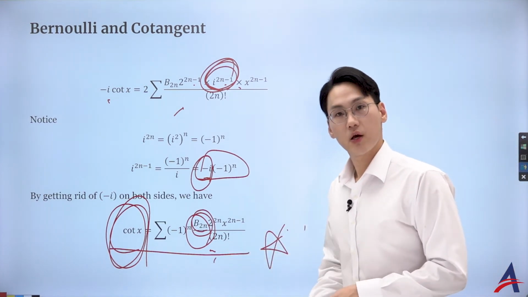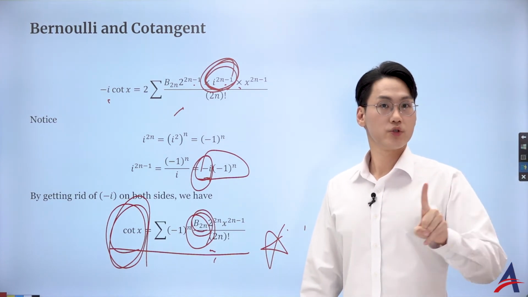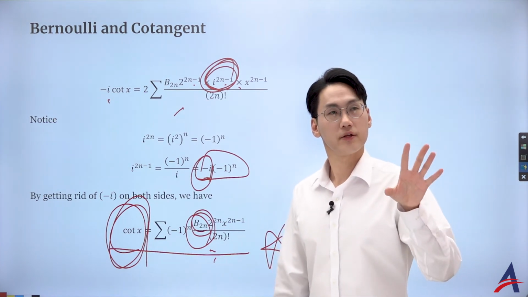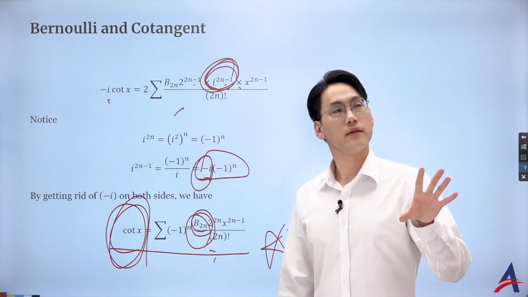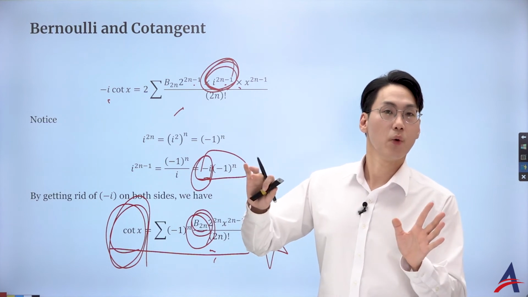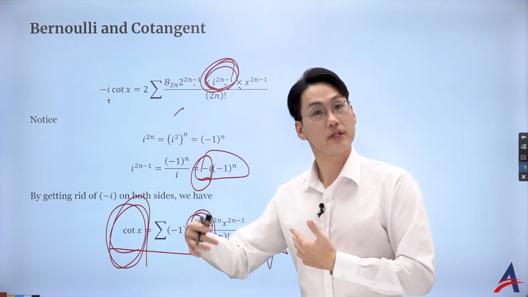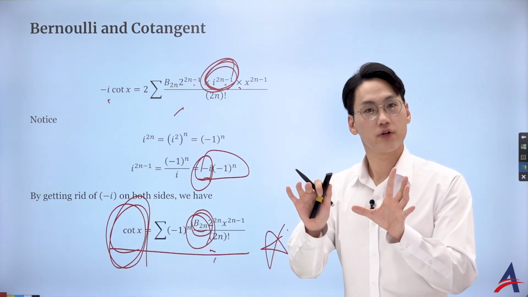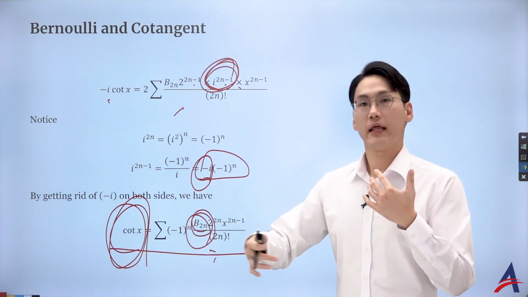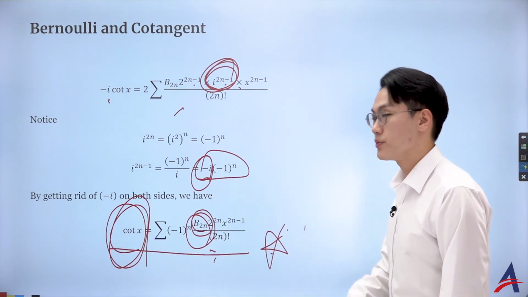How have we got this? We used the generating function from topic 2, which was x over e to the power of x minus 1, and what was it? Minus x. But we wanted to only work with the even terms, so we added another x over 2 to cancel it out, and then that generating function gave us a whole bunch of the even terms of the Bernoulli numbers. And using some trigonometric identity as well as the complex identity, we managed to conclude here.